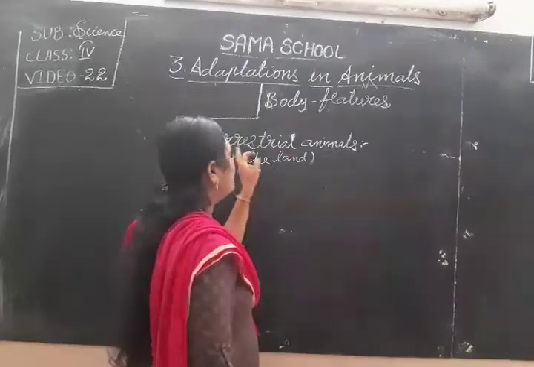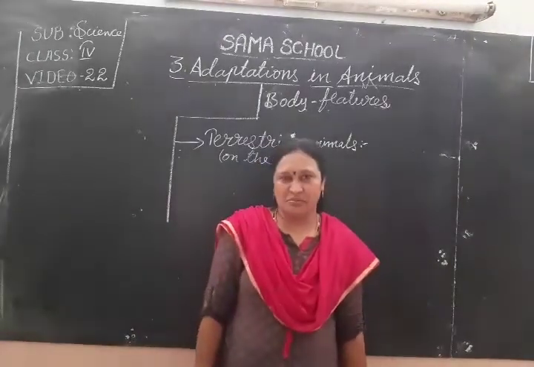Those animals are known as terrestrial animals. Animals that live on the land are known as terrestrial animals.